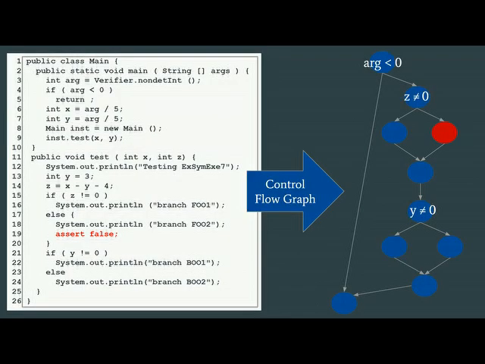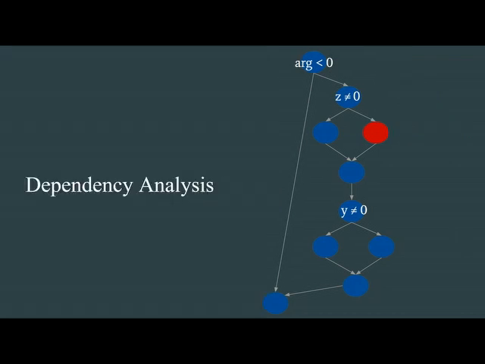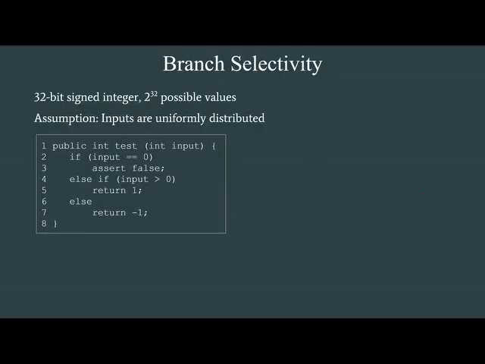At the very first step, Preach takes the program as input, and then it extracts the control flow graph from the program. Then Preach performs dependency analysis on the control flow graph. The branches in the program which are not test input dependent are not considered in the control flow graph as a branch. Then Preach computes branch selectivity. Let's first explain what branch selectivity is.